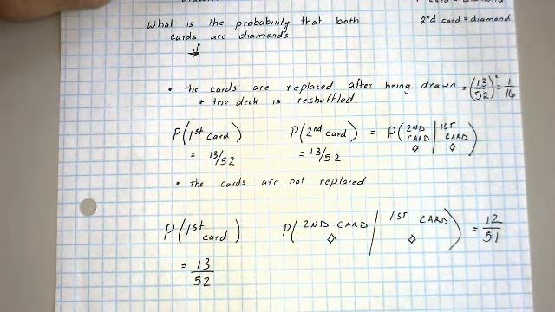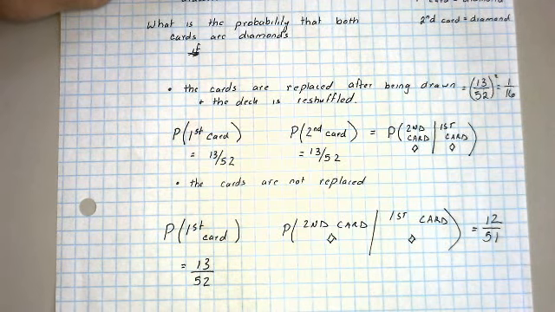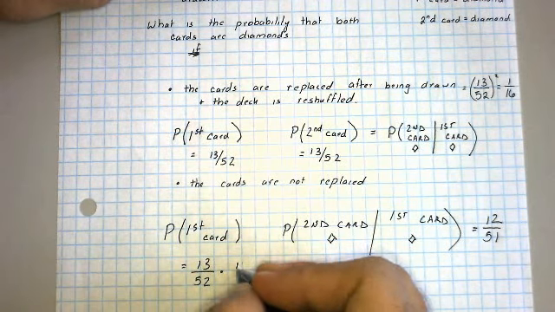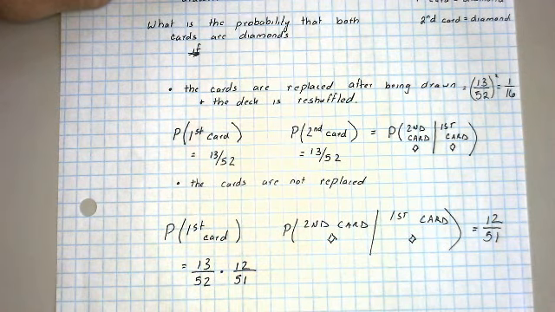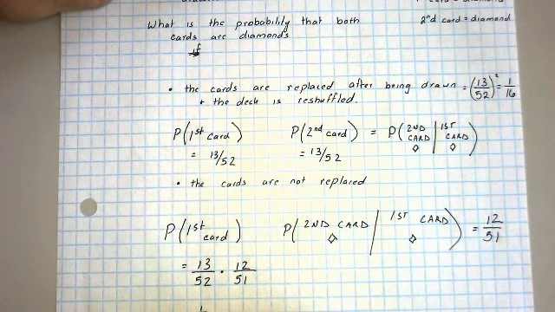So if I wanted to know the probability that the first and the second card were both diamonds without replacement, 13 out of 52 times 12 out of 51, which would equal 1/4 times 12 out of 51, ends up equaling 3 out of 51, which is 1/17. So the probability that the two cards are both diamonds without replacement is 1/17.